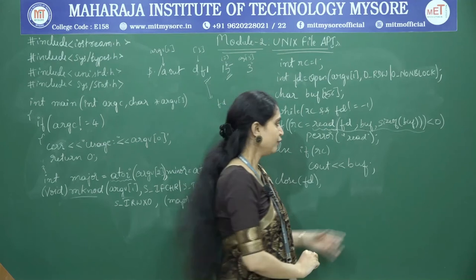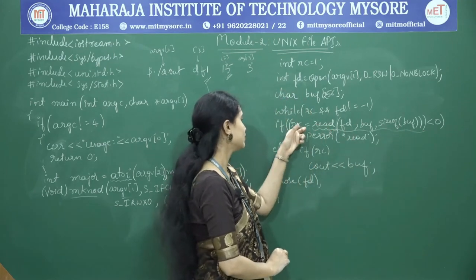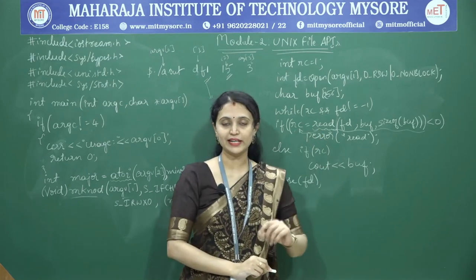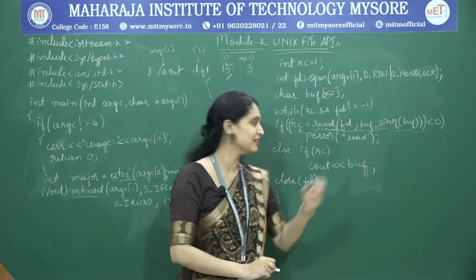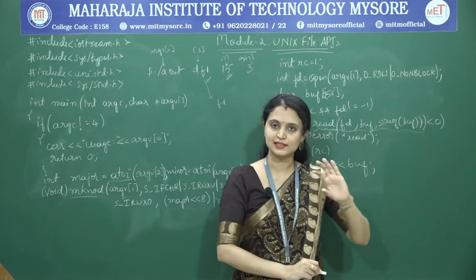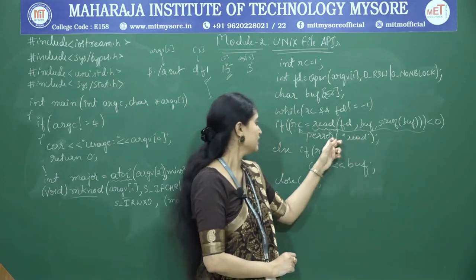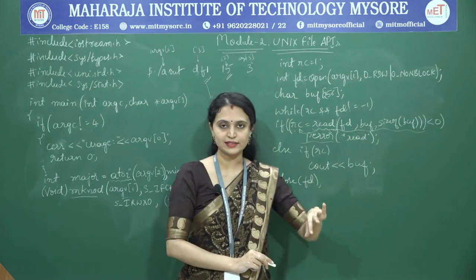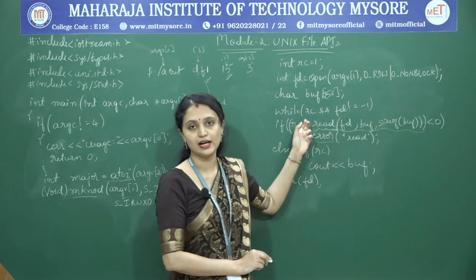I am just checking here, okay. If it is less than 0, so I am just checking here and I am assigning this to RC. So it returns the number of bytes that is read successfully from the file that is referenced by the file descriptor, okay. If it is less than 0 means some error. So I am just checking the condition. If it is less than 0, so some error, that is represented by P error. Otherwise the value that is read will be stored in RC, right?